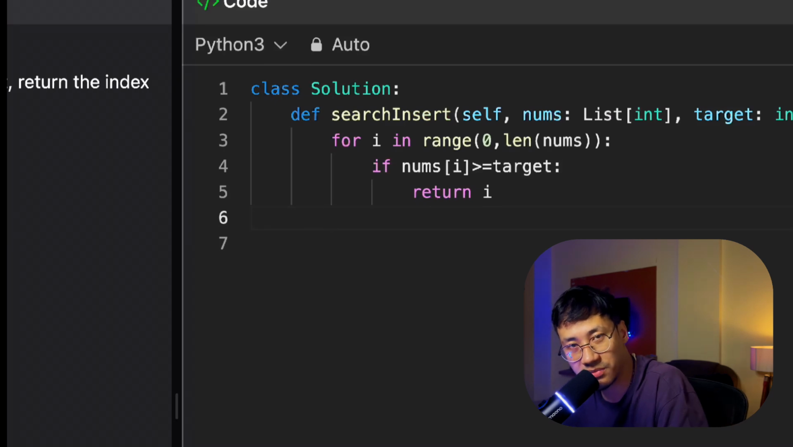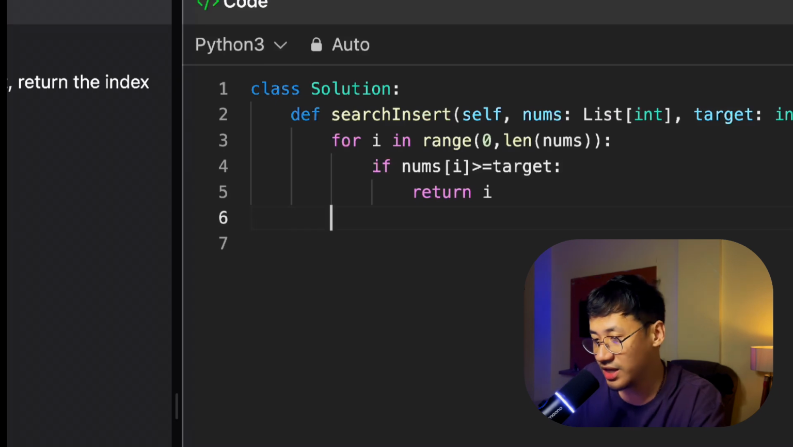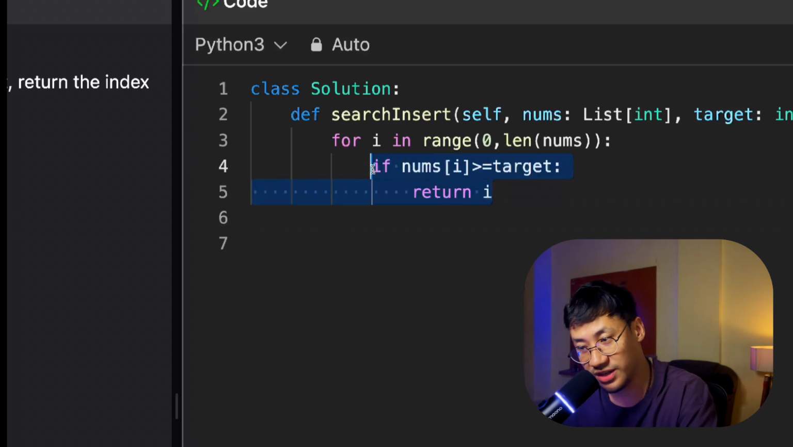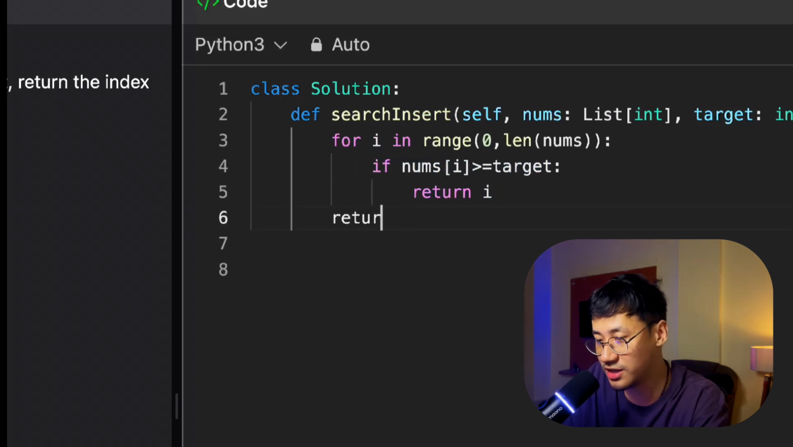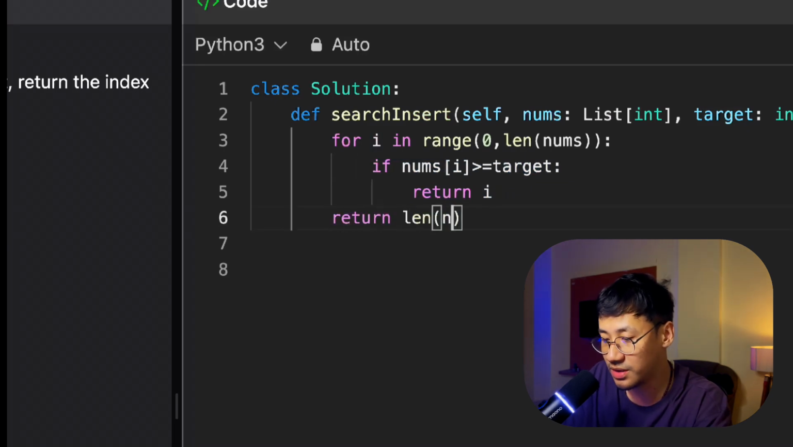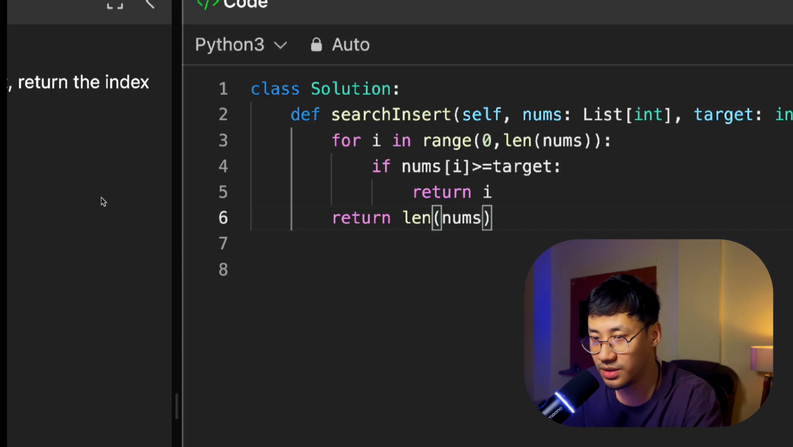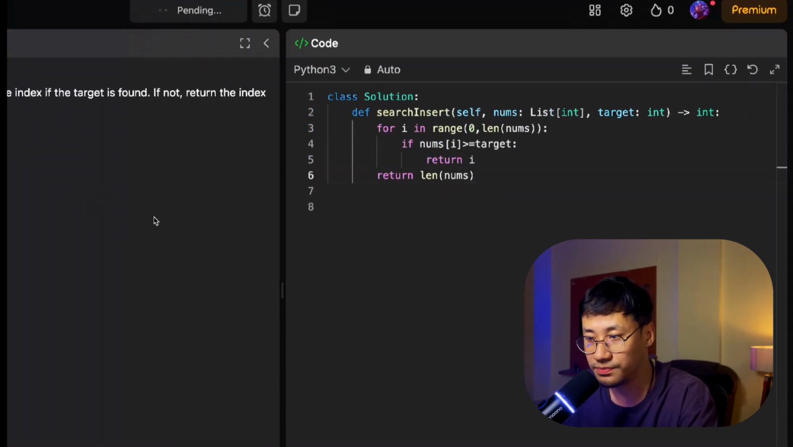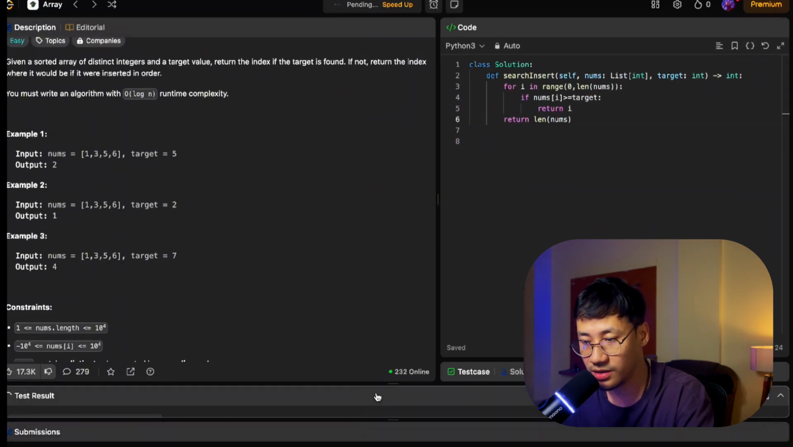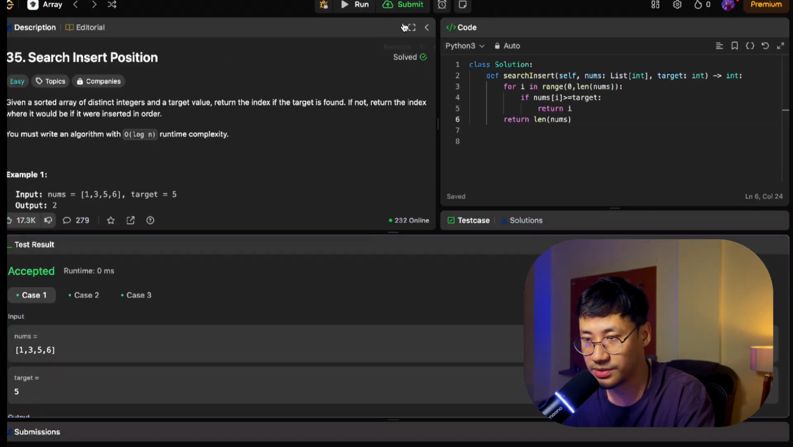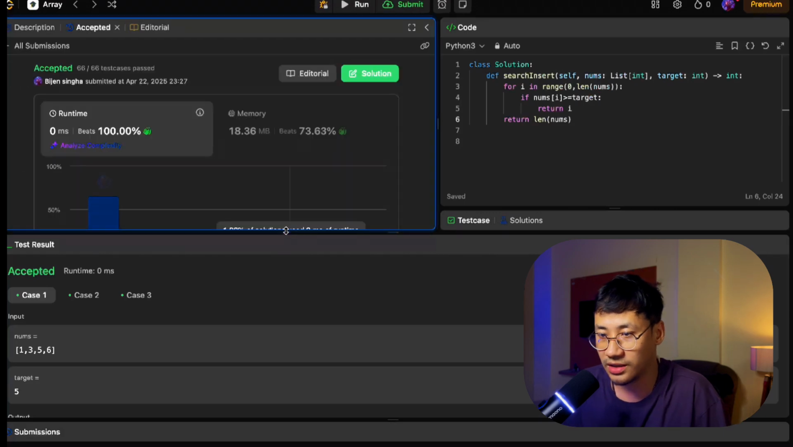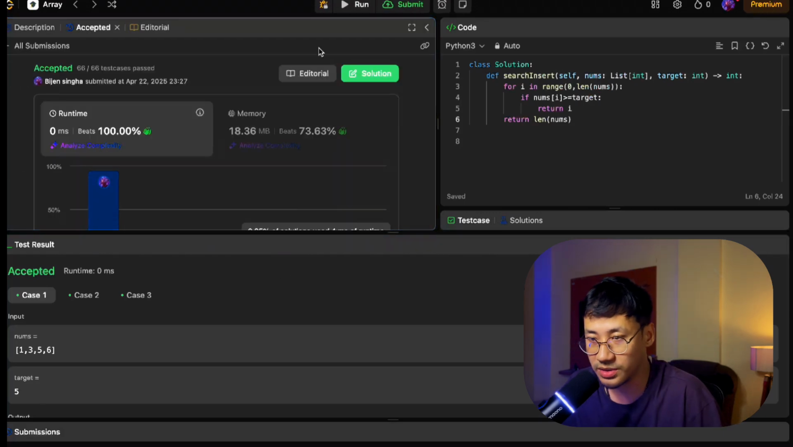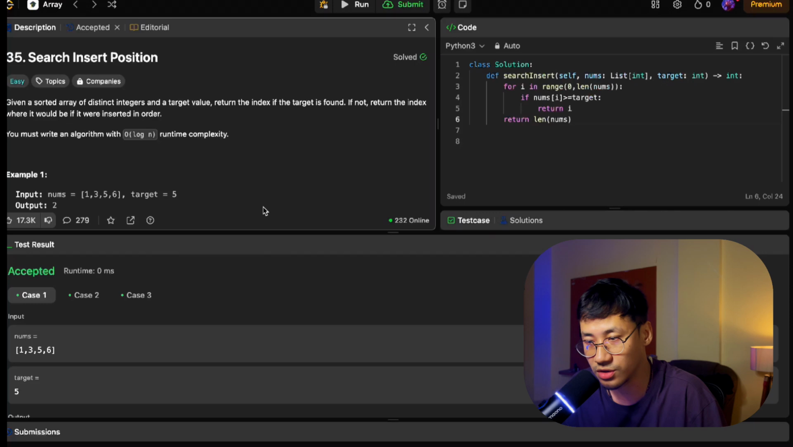Wherever you find a number which is equal to or greater than target, then you just stop it. All right, if it is not returning, means if it is not happening at any point of time, then you come outside and return length of nums. Simple. All right, so let's run it. Accepted. This time also 100%, do not go for it, just focus on solving a problem.